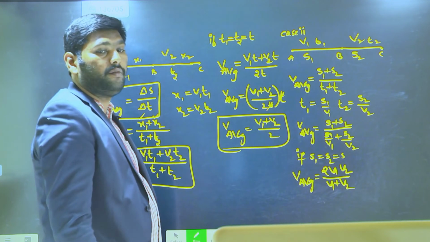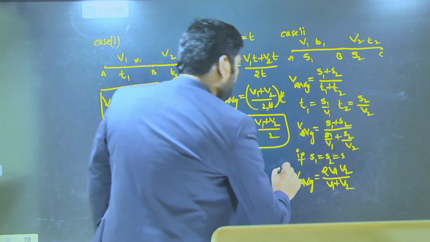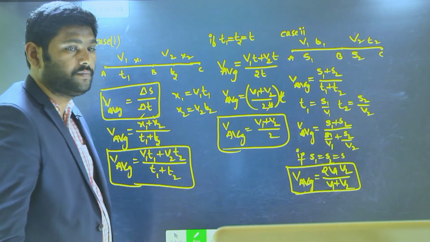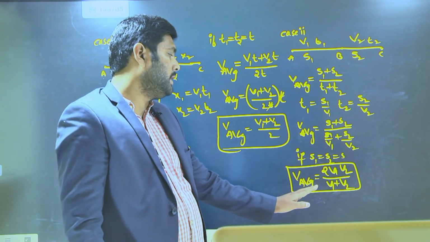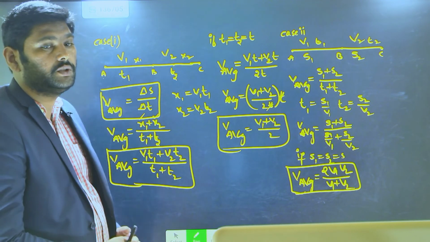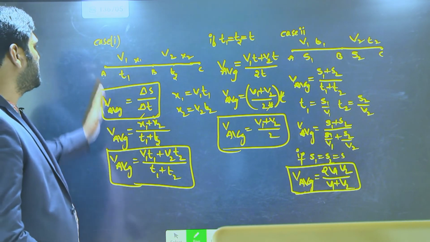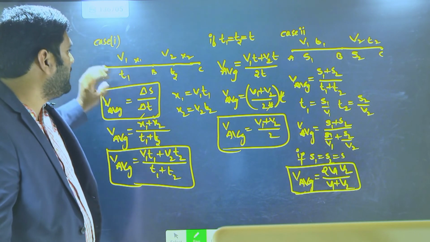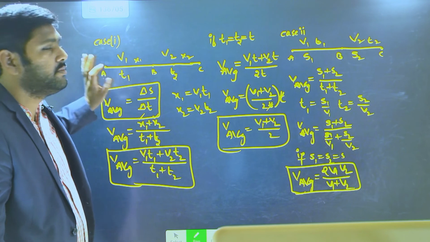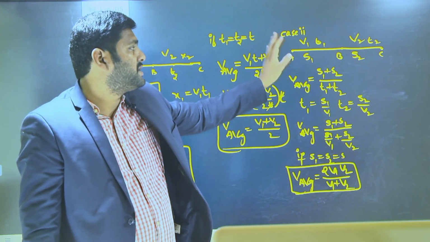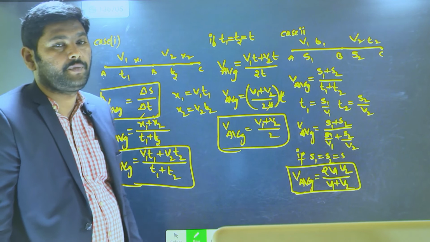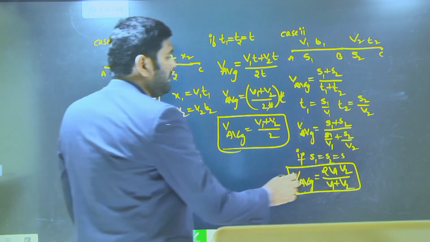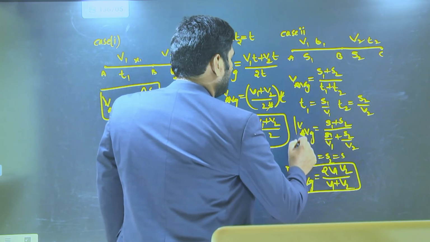This is how the average speed will change, so better write it down. Note down: this is case 1, this is case 2. In case 1, the data mentioned is speeds and times. In case 2, the data mentioned is speeds and distances. So in the two cases, these are going to be the average speeds.